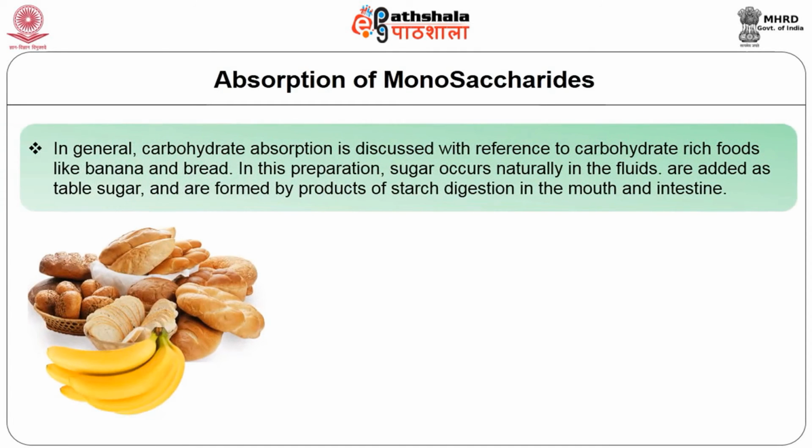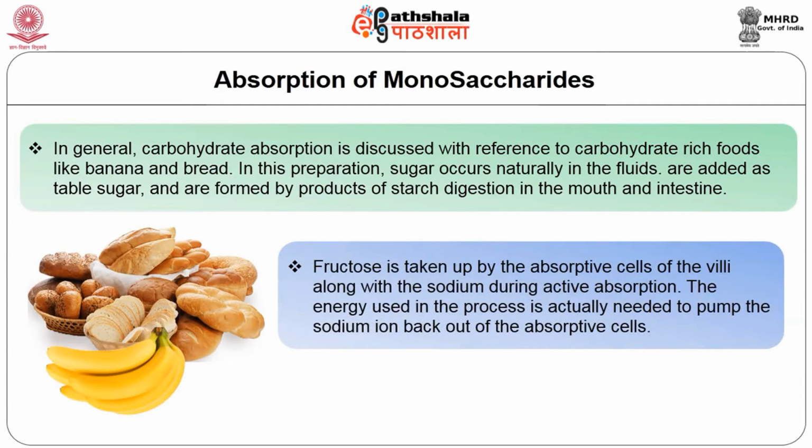In general, carbohydrate absorption is discussed with reference to carbohydrate-rich foods like banana and bread. In these preparations, sugar occurs naturally in the fluids or is added as table sugar, and sugars are formed by the products of starch digestion in the mouth and intestine. Fructose is taken up by the absorptive cells of the villi along with sodium during active absorption. The energy used in the process is actually needed to pump the sodium ions back out of the absorptive cells.